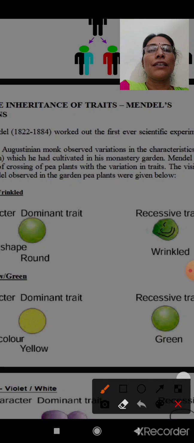Gregor John Mendel is the first ever scientist who experimented on heredity in pea plants.